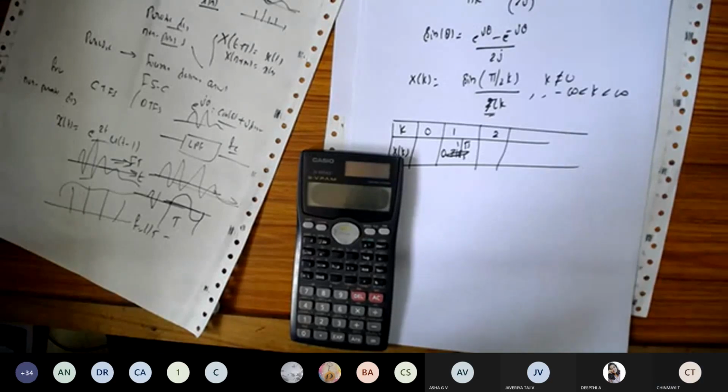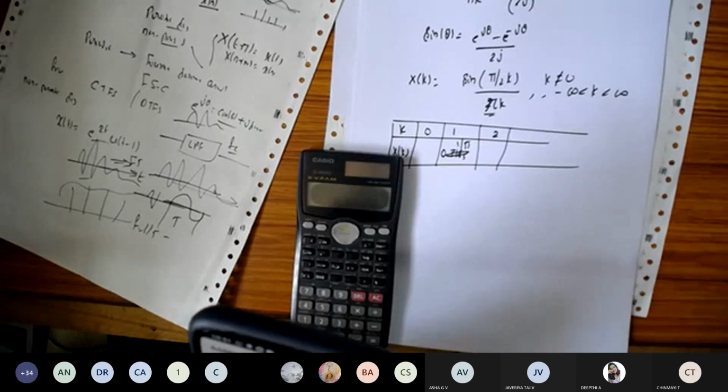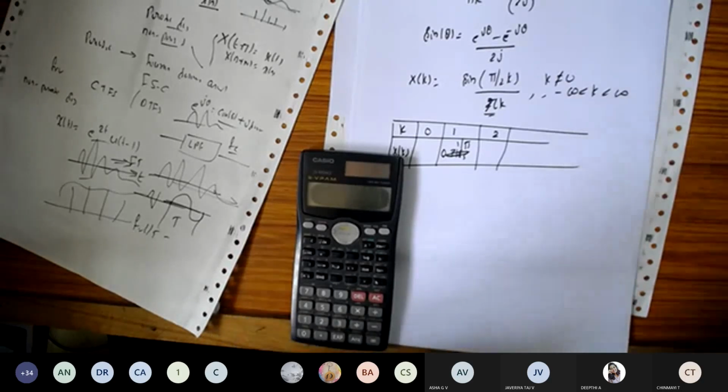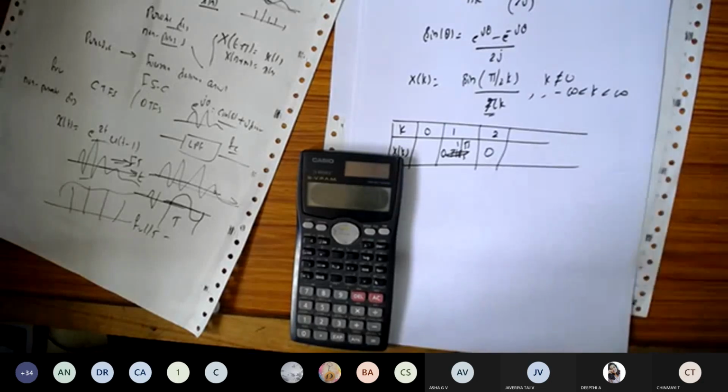Okay, fine. So for k is equal to 2, how much did you get? It is 0, no? For k is equal to 2, you got 0.